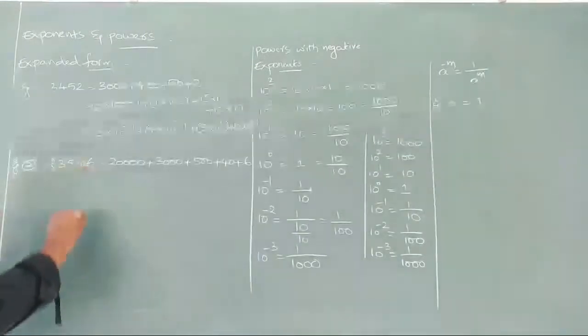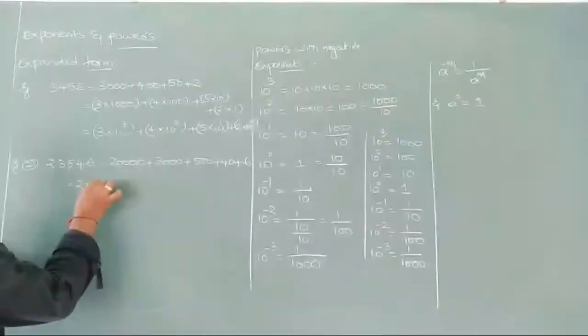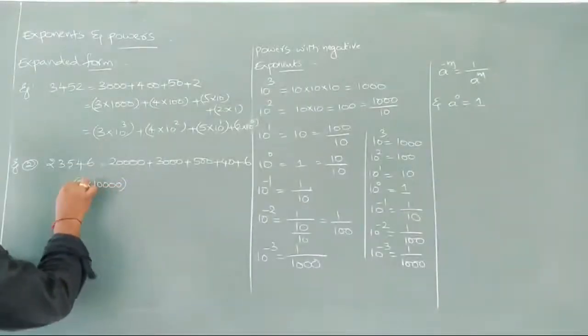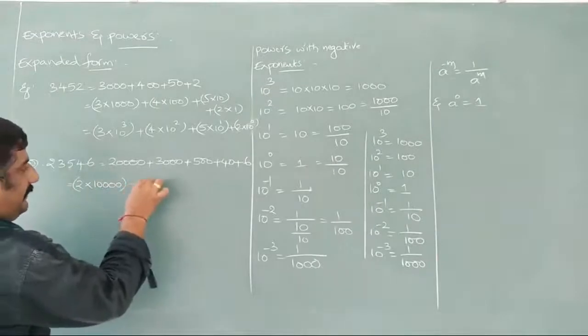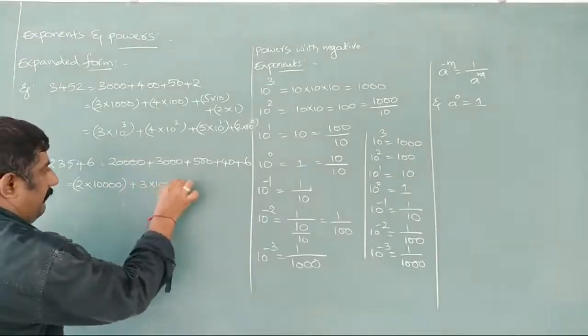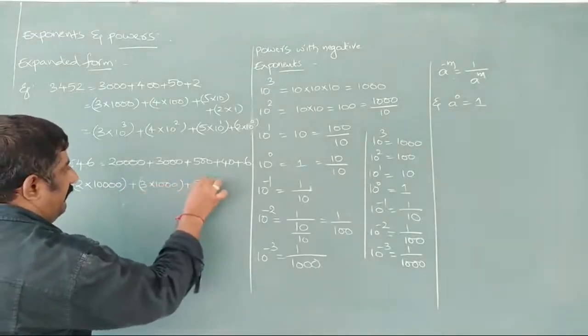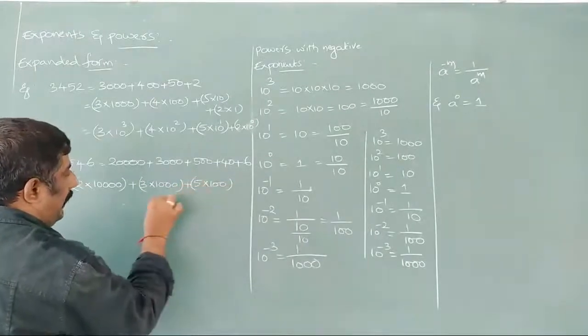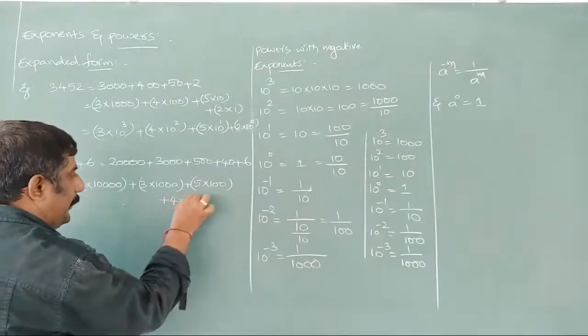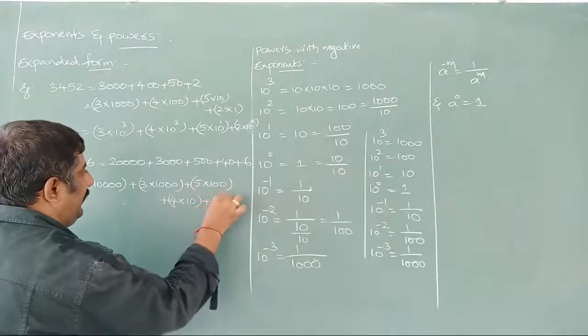Now you observe here, this 20,000 can be written as 2 into 10,000 plus 3 into 1000 plus 5 into 100 plus 4 into 10 plus 6 into 1.